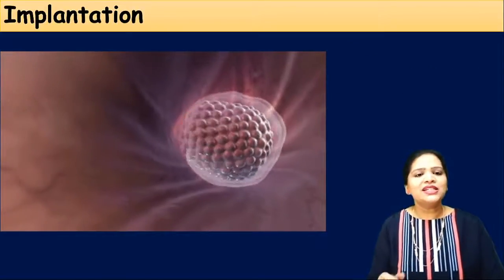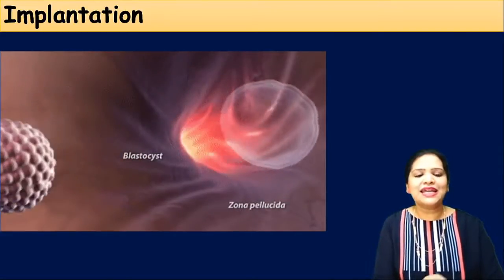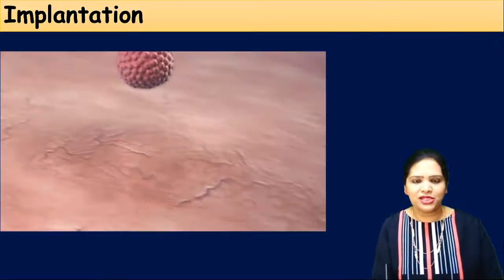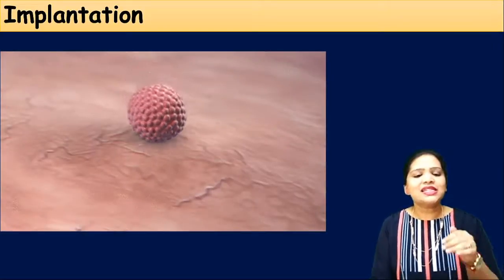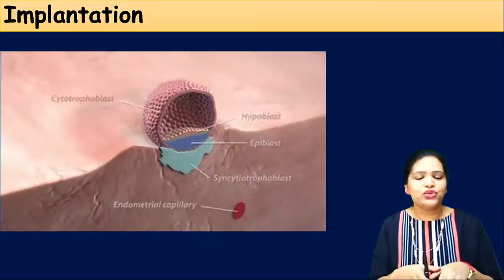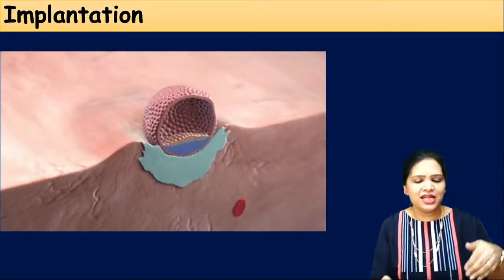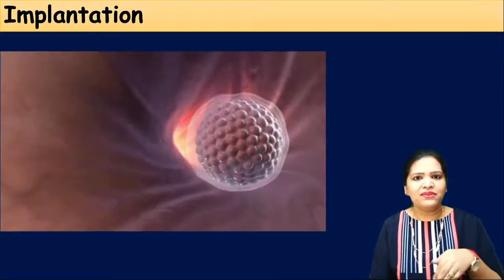Clear? Let us see this implantation in this beautiful video. See, the blastocyst gets detached from the zona pellucida and gets implanted. This is the uterine wall. Where they get implanted, there the syncytiotrophoblast makes a burrow, cleavage. Okay.